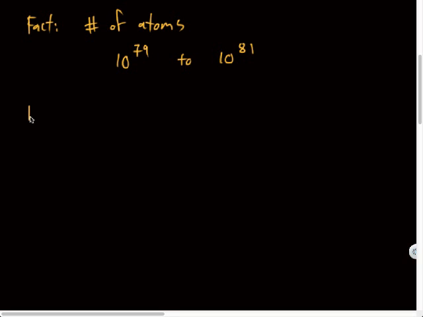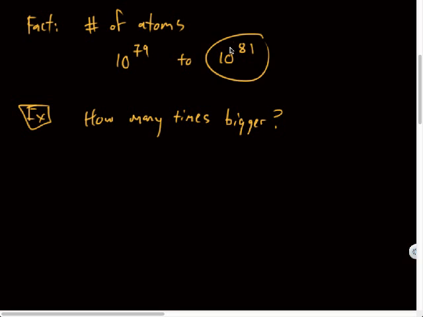So here's our first question. How many times bigger is 10 to the 81st compared to 10 to the 79th? Well, if I want to compare that in terms of magnitude, I would just divide them.